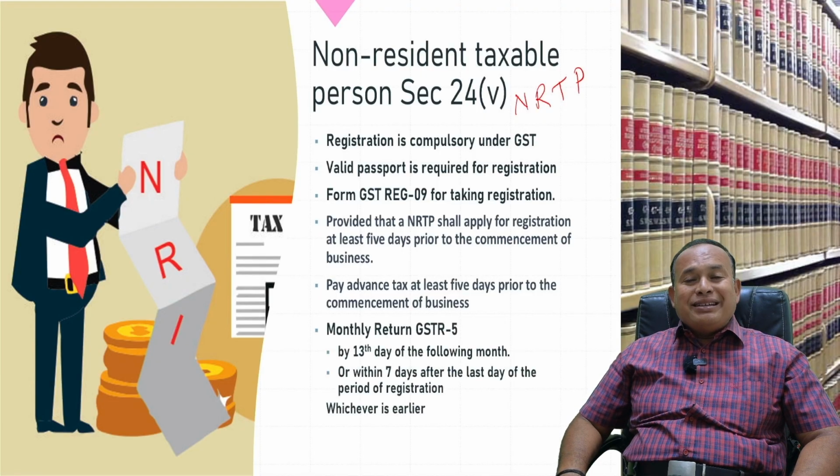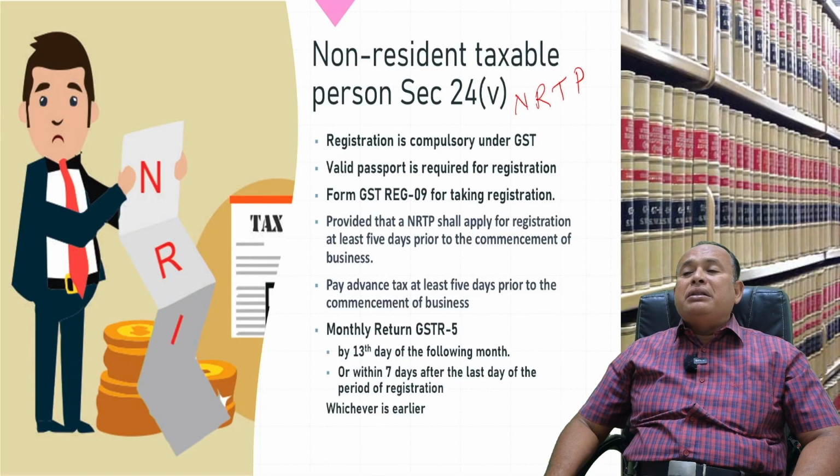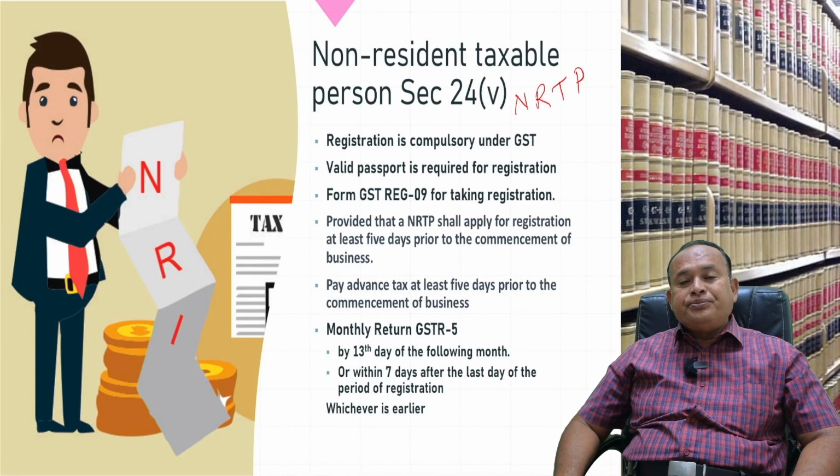They have to file their monthly return, form GSTR-5. What is the due date of filing that monthly return GSTR-5 by NRTP? By the 13th day of the following month. By the 13th of the following month. GSTR-5 return by NRTP, by the 13th of the following month from the end of the month.